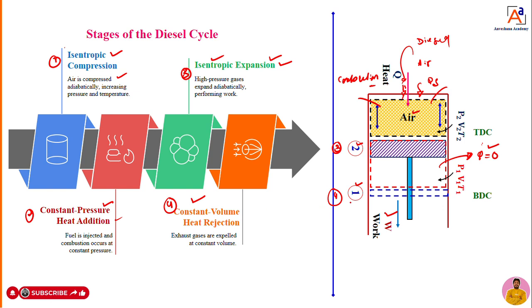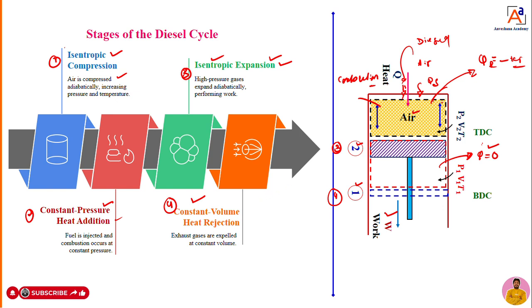Then the fourth process. Once the piston reaches BDC, we open the exhaust valve. Hence the hot gases, which are already burnt, come out to the environment. The heat is rejected, and that heat rejection we can mark as QR. There is some amount of heat rejection.